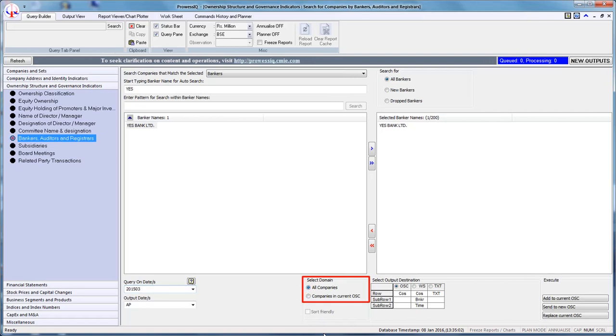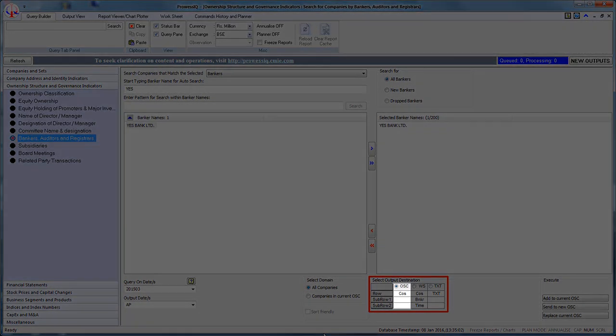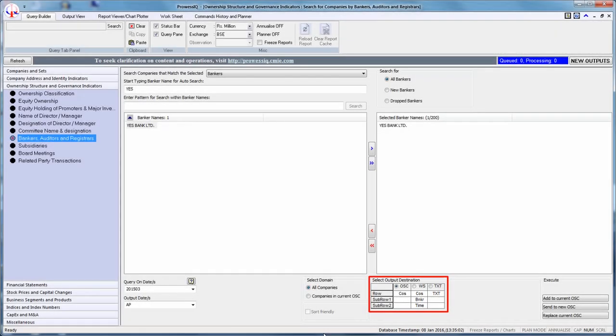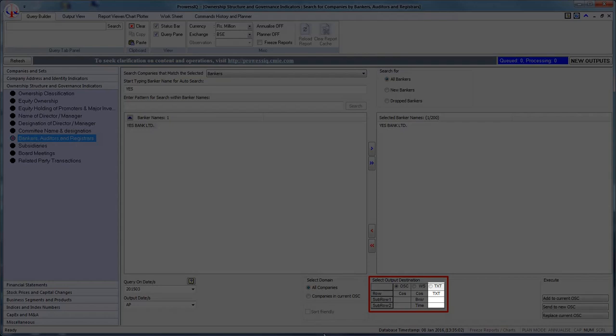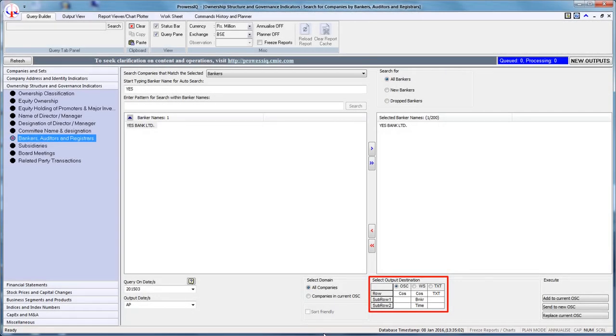The fifth step is to select the appropriate output destination from Select Output Destinations box. There are 3 formats possible. The first is the OSC format, which lists the names of the companies without any additional data. The second output destination is the WS, which is the worksheet, which displays the company names along with its banker information. The third output destination is the TXT output, which displays the same data as worksheet in a text file. The location and the name of the text file can be changed by you. The default file name is mentioned under File Name. Let us select WS as our output destination.